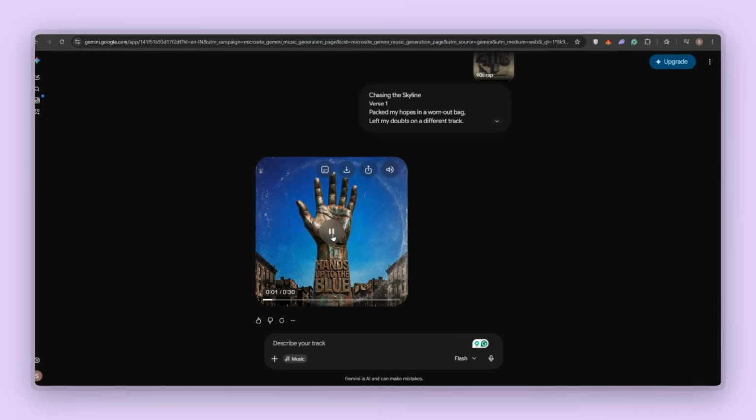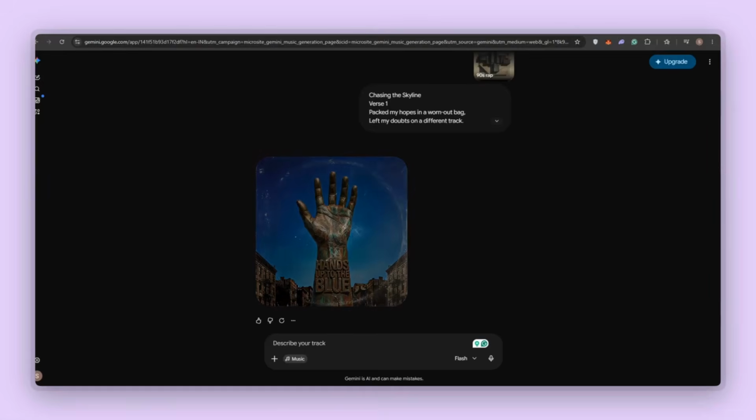Yeah, word up. Packed my hopes in a worn out bag. Left my doubts on a different track. Every sunrise calls my name. Nothing's ever gonna stay the same. We're chasing the skyline higher than the stars. Nothing's gonna stop us no matter where we are. Hands up to the blue, hearts beating loud. Dreaming without limits, standing proud. We'll never stop chasing the sky. Chasing the sky. Word.